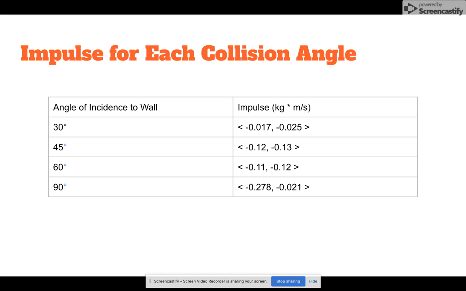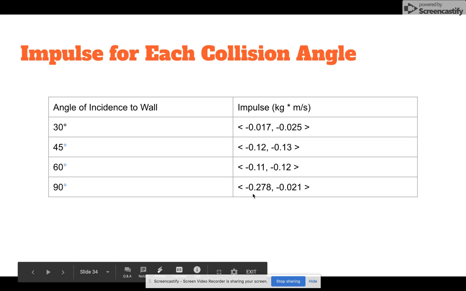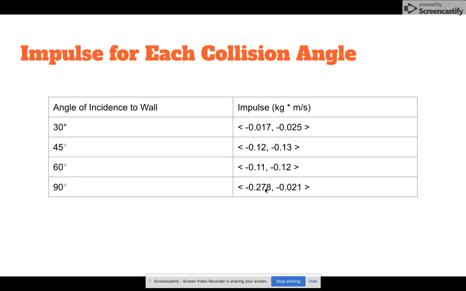The impulse was close to 0 for all of the x components and y components because the collision was close to being elastic and returned at a similar angle to the angle that it hit the wall at. As you can see, the impulse or momentum change for the x component of 90 degrees was higher, and this is because the 90-degree ball is hitting the wall perpendicularly, and so most of the momentum change is in that.